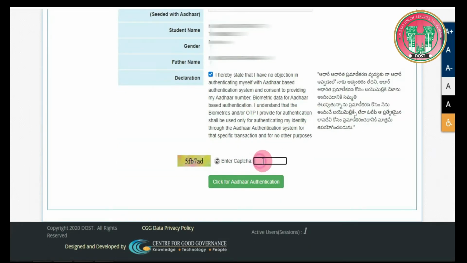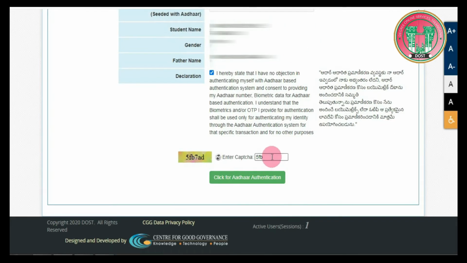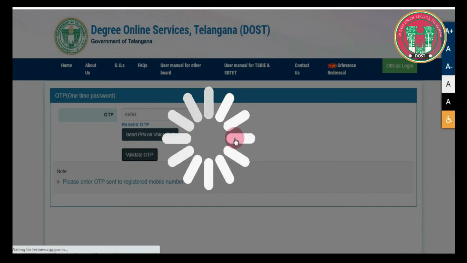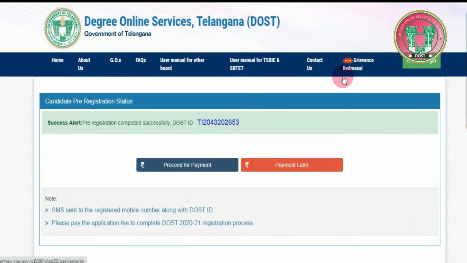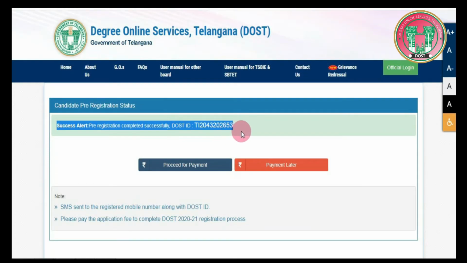Now enter the CAPTCHA, the image that is shown on your left hand side, and then click for Aadhaar authentication as shown. If you enter the wrong CAPTCHA, it will show a prompt, so enter the correct CAPTCHA and again click on the Aadhaar card authentication option shown in the green button. Now enter the OTP, one-time password, that is sent to your mobile number through an SMS. Once that is done, the screen appears confirming your pre-registration status. Please make a note of your Dost ID for future references.